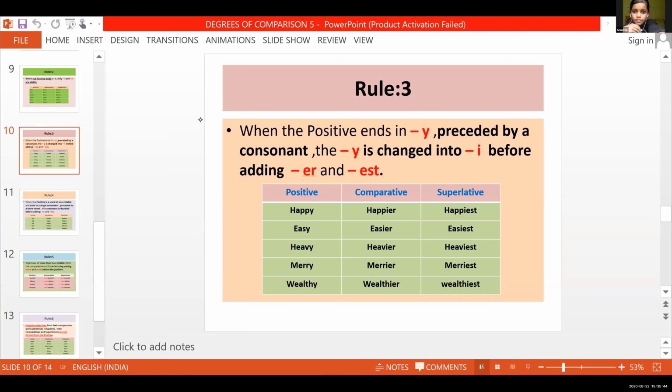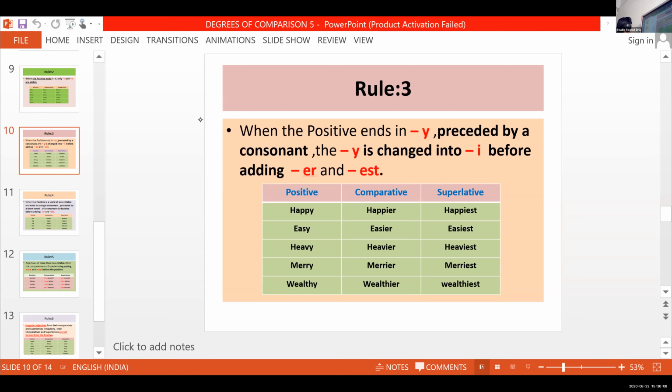Okay, so happy became happier in the comparative, happiest in the superlative. Easy, easier in the comparative form. See, all the Y change into I both in the comparative form and the superlative form. Isn't it? So this is rule number 3, which we discussed in the previous class.